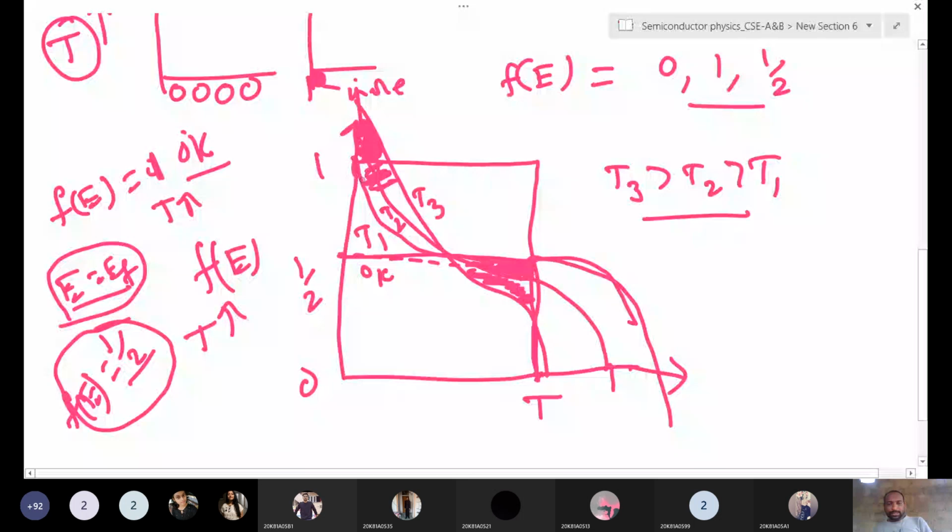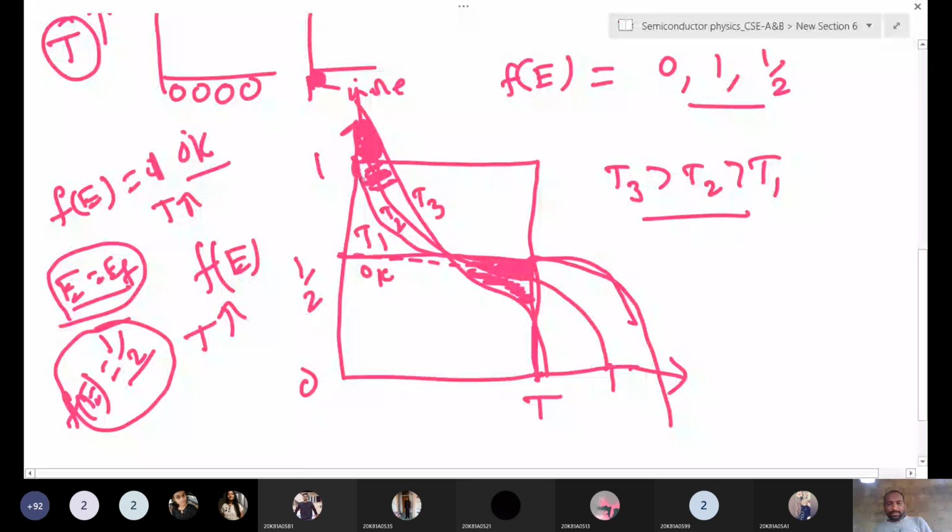In terms of holes you can say the area is increasing here, and in terms of electrons the area is decreasing.